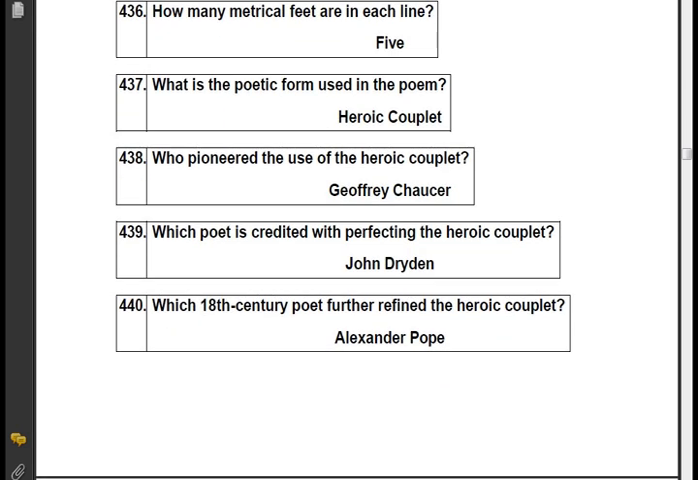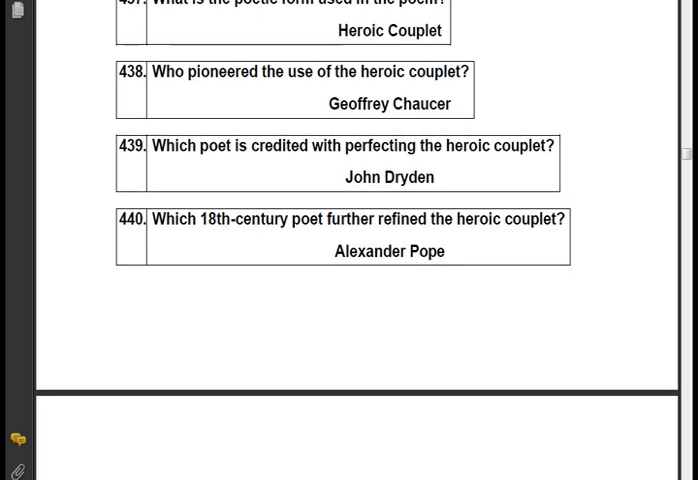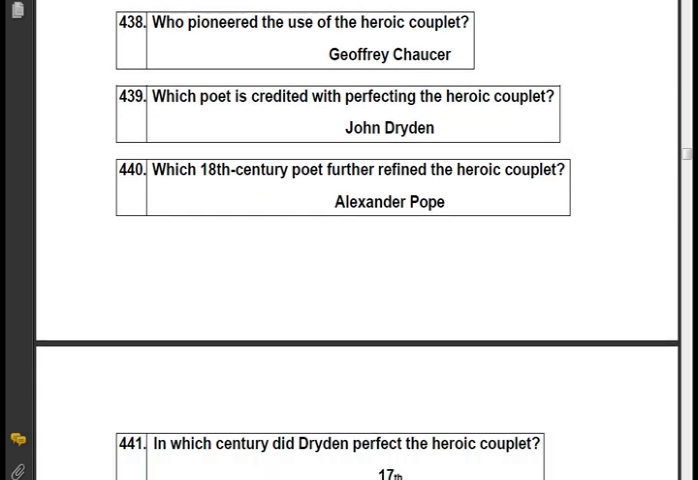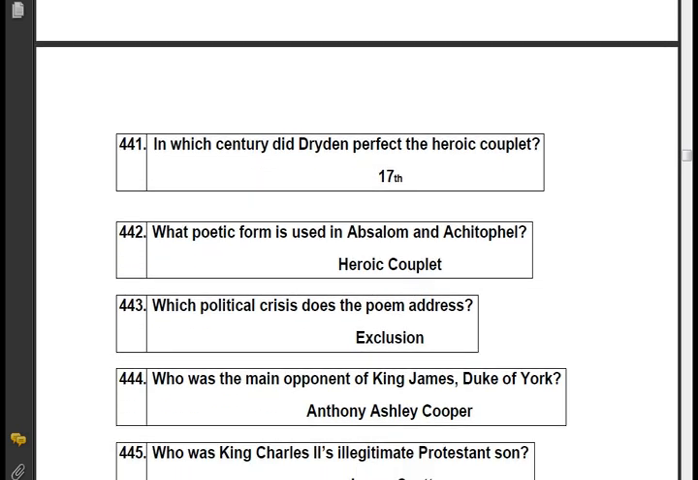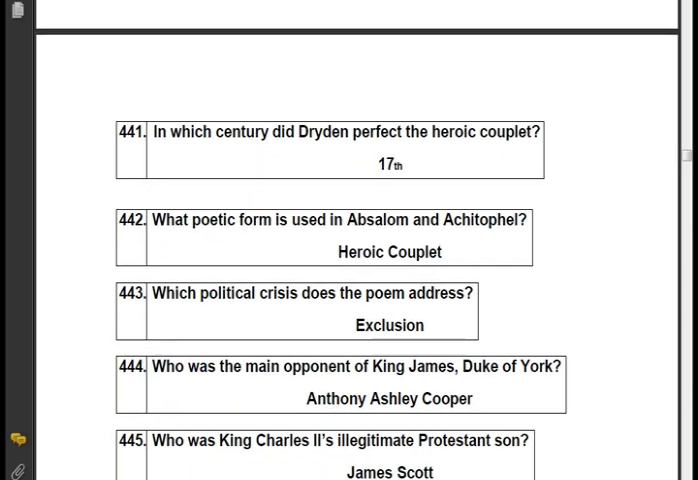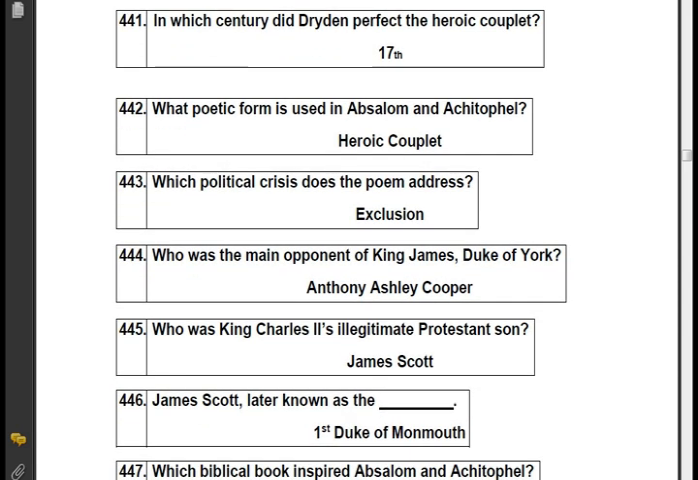Which poet is credited with perfecting the heroic couplet? John Dryden. Which 18th century poet further refined the heroic couplet? Alexander Pope. In which century did Dryden perfect the heroic couplet? 17th. What poetic form is used in Absalom and Achitophel? Heroic couplet. Which political crisis does the poem address?